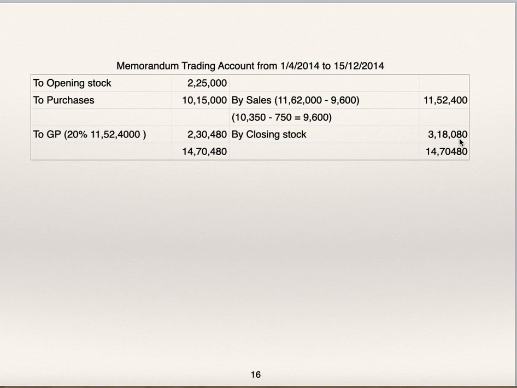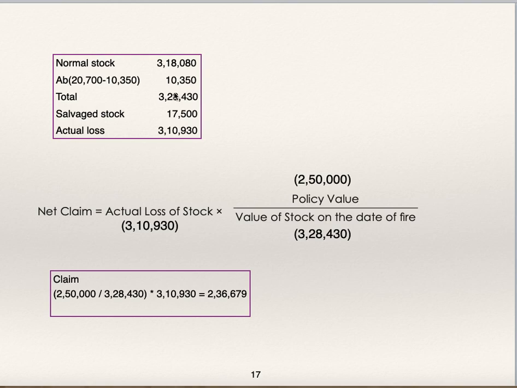3,18,080. This is stock as on the date of fire. This is normal stock. Normal stock plus abnormal stock is total stock as on the date of fire. Abnormal stock cost was 20,700. Out of that, stock having cost 10,350 they have sold. So 10,350 is still in stock. So normal stock plus abnormal stock, total stock as on the date of fire is 3,28,430. Salvage stock 17,500 to be deducted from stock as on the date of fire. So actual loss is 3,10,930.